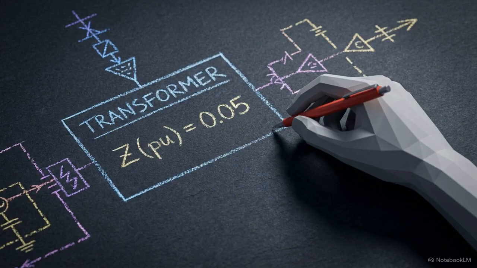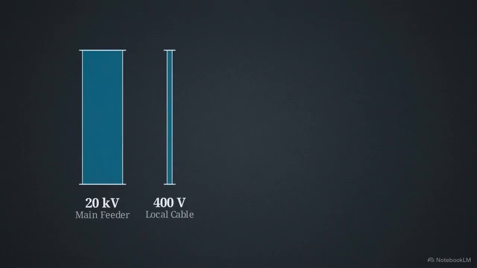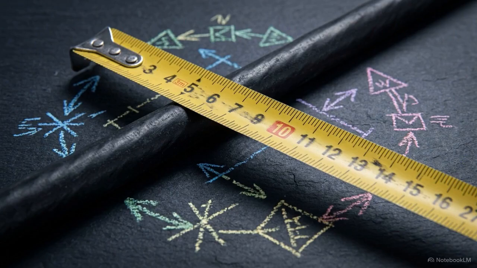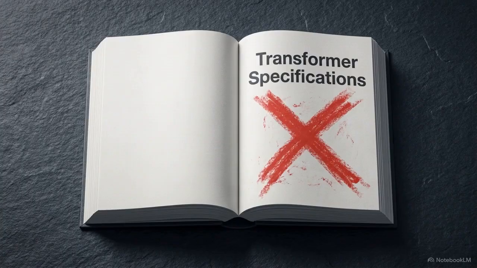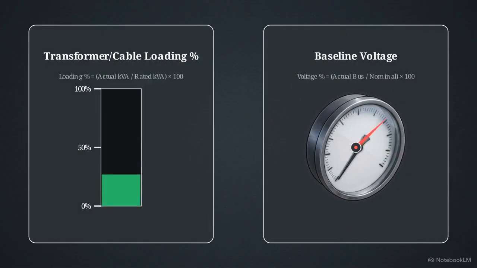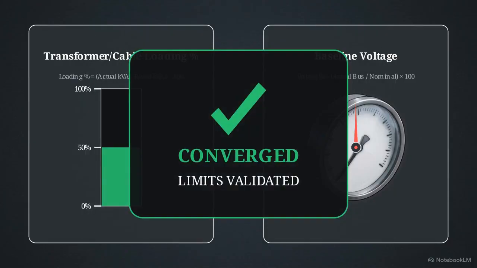To calculate these states, engineers assign per-unit impedance to the model. This is a normalized mathematical baseline that dictates how current flows and how electrical faults behave within the simulation. Assuming incorrect physical data, such as guessing a cable length or misinterpreting a transformer's internal impedance, invalidates the accuracy of the per-unit model. Before we evaluate any catastrophic short circuit, the steady-state thermal constraints and baseline voltages of the system must be proven mathematically absolute.